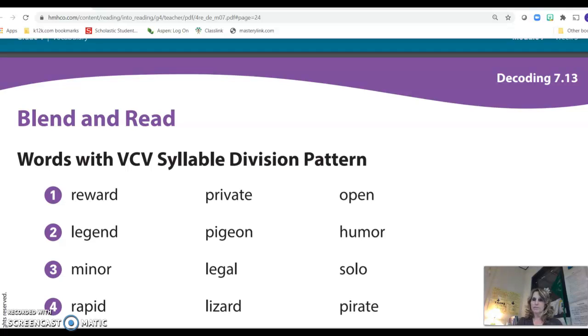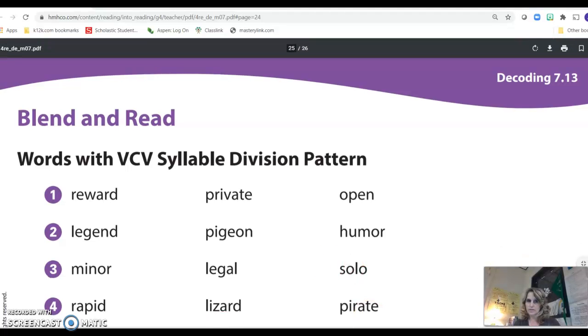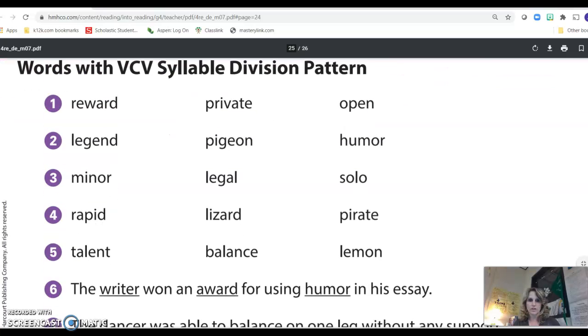So for the next one, I'm just going to pull it down just a little bit here. And I want you to say the word to yourself first, and then I'm going to show you a page in a second that's going to help you with this. Number 3, I'm going to say the word so that you can hear it pronounced, and then I want you to think about how it would be split. Minor, legal, solo.